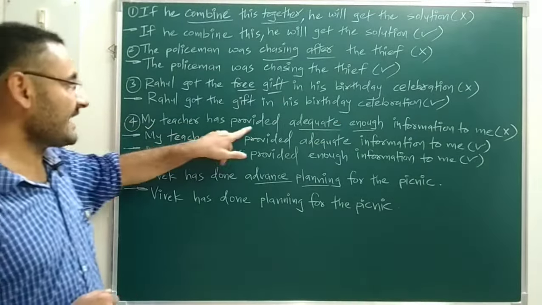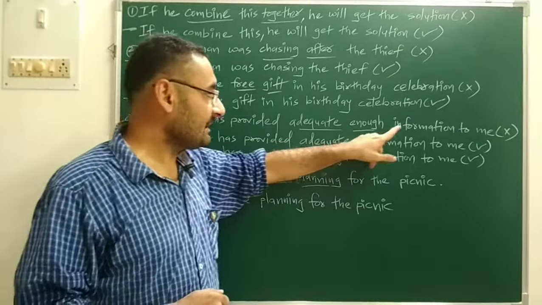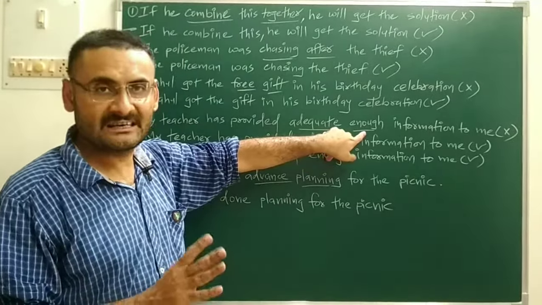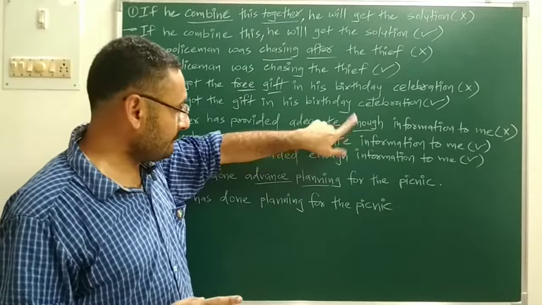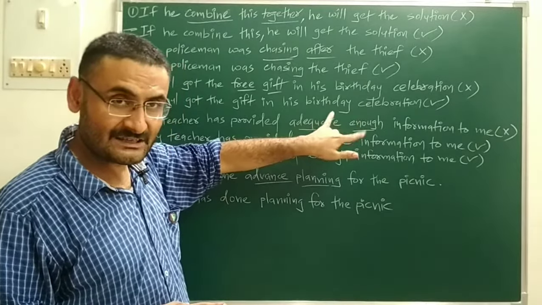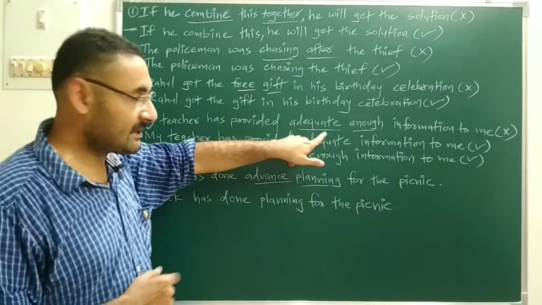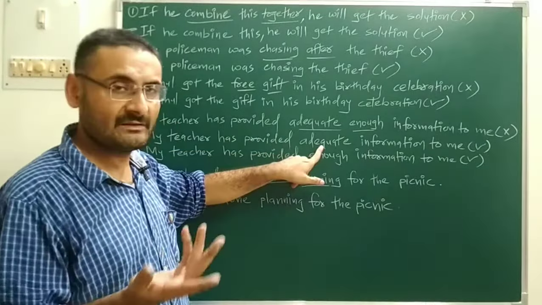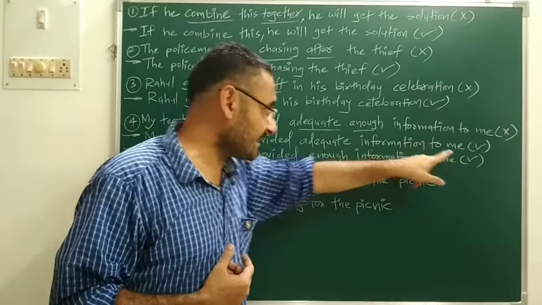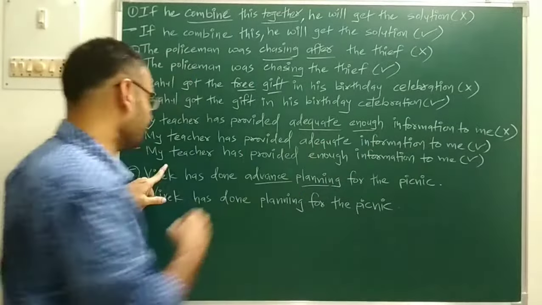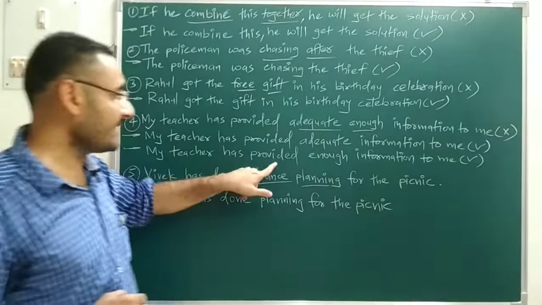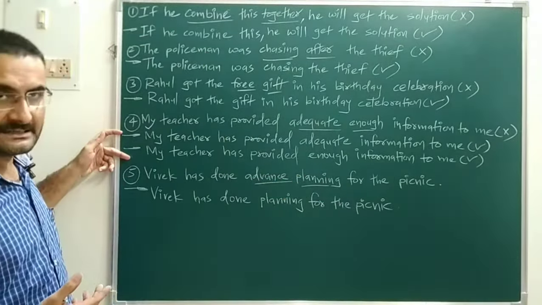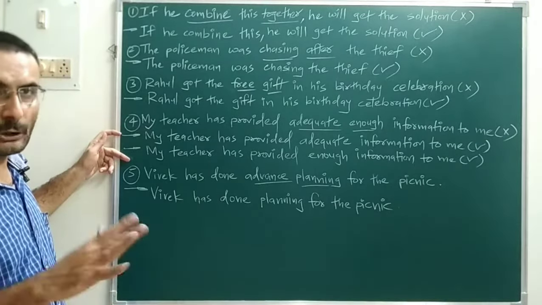Now next is my teacher has provided adequate enough information to me. Again meaning of adequate and meaning of enough both are same, means sufficient. So again over here meaning is repeated, redundancies is there. We will avoid this redundancies by removing one word. So the correct sentence is my teacher has provided adequate, means sufficient information to me. That is correct. Another way, if you want to write by keeping this word, then you can write my teacher has provided enough information, means sufficient information to me. Okay. So both sentences are correct because in both sentences meanings are not repeated.